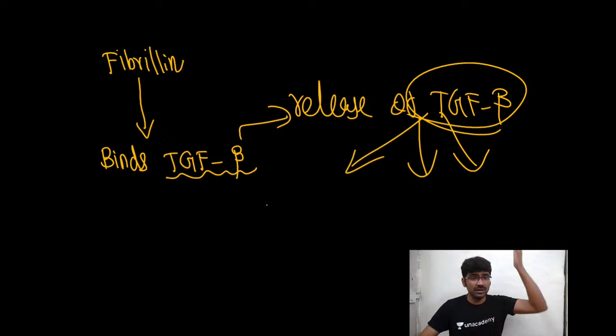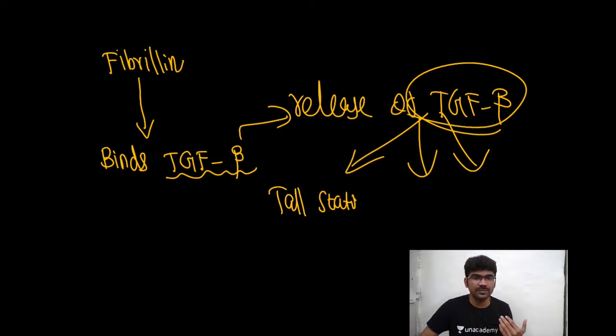So that is why you have a tall stature, right? So Abraham Lincoln is said to have had these Marfanoid features. You must be knowing, right? So tall statures, then lens dislocation.